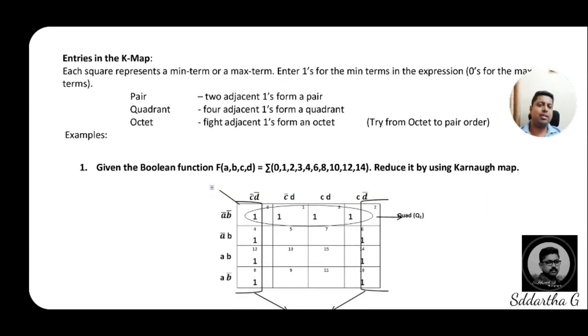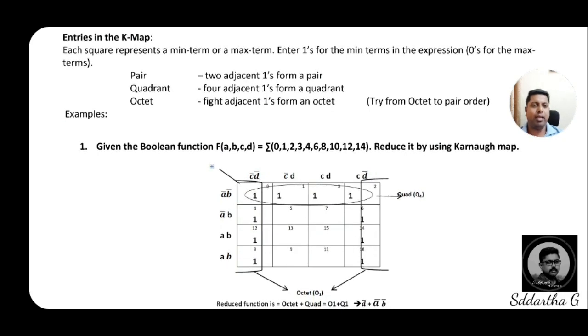Entries in the K-map. If you are observing on the screen, entries in each square, this is very important to solve a problem. Read the statement we have given on the screen. Each square represents a minterm or maxterm. Enter 1 for minterms.